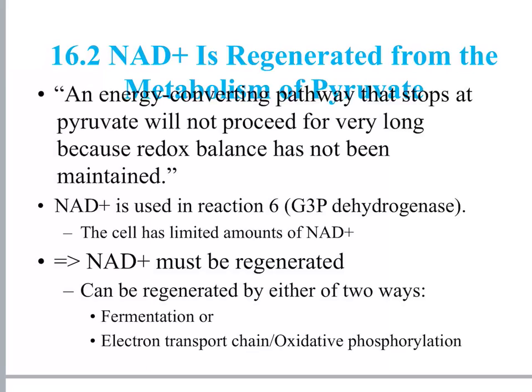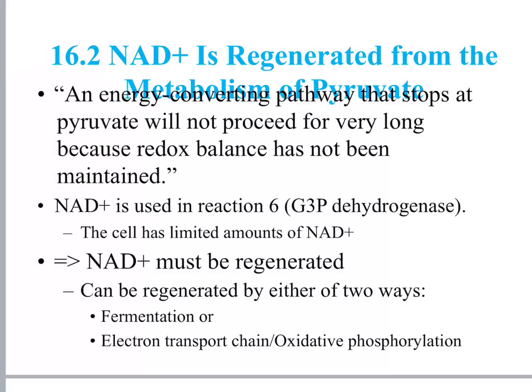So as an introduction, a quote from Stryer says, "An energy converting pathway that stops at pyruvate will not proceed for very long because redox balance has not been maintained." So NAD+ and NADH are always part of a dehydrogenase, and they're always redox reactions.